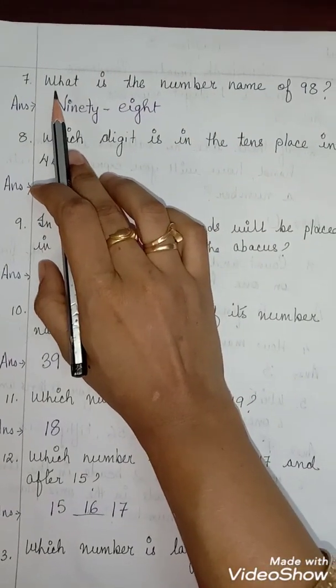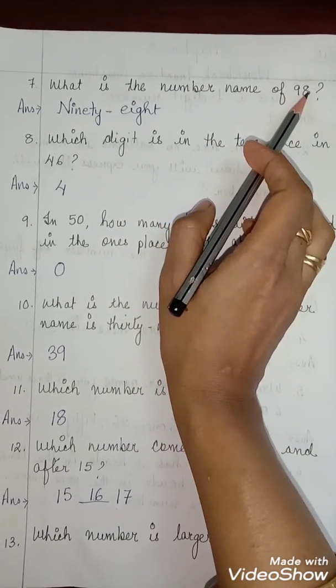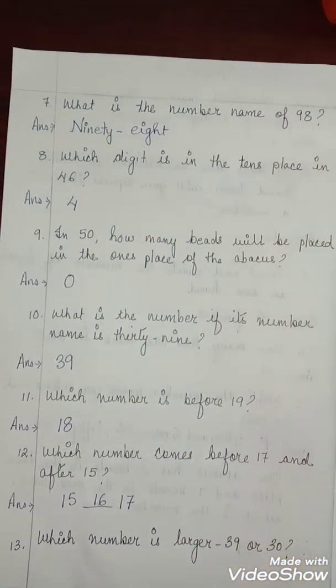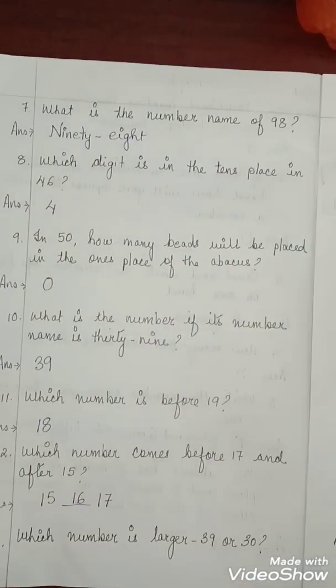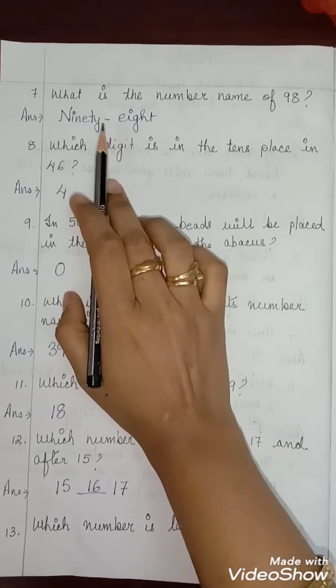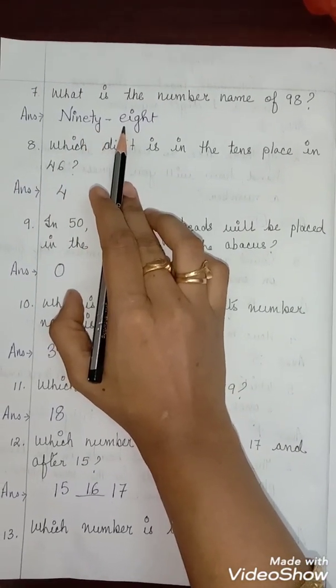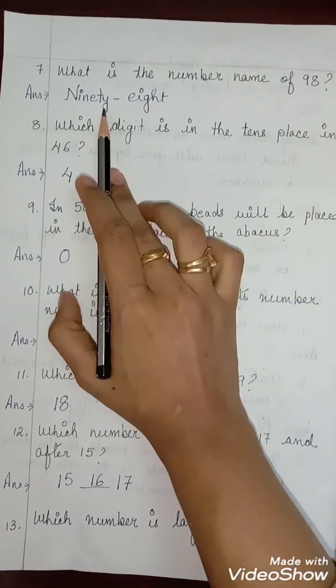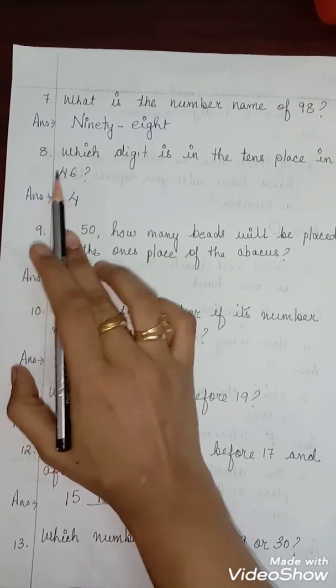See what is given? What is the number name of 98? Okay, now here what do you have to do? You have to write down the number name of 98. Clear, children? So 98. Spelling. N-I-N-E-T-Y 90, E-I-G-H-T 8. So the number name of 98 is this one. Clear? Next, come to question number 8.